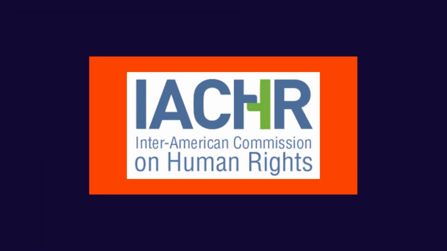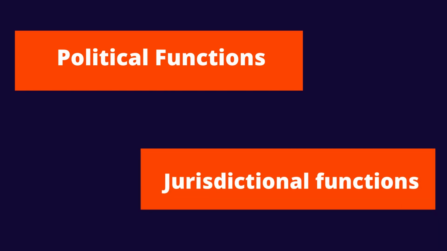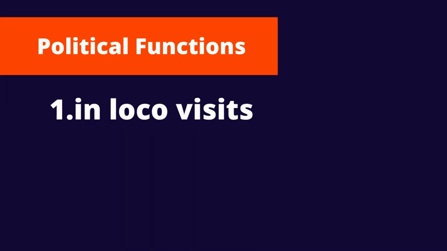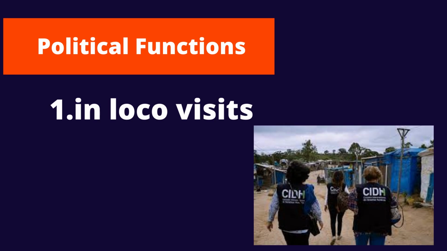Now, talking about the Inter-American Commission on Human Rights, we can see that the Commission has two types of functions that are classified in political functions and jurisdictional functions. Among the political functions, the following can be identified. The first one is the in loco visits. These are visits that the Commission does to study specific situations.